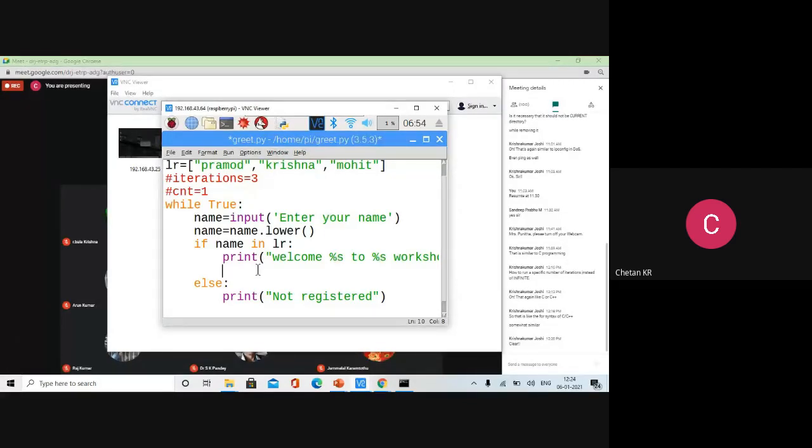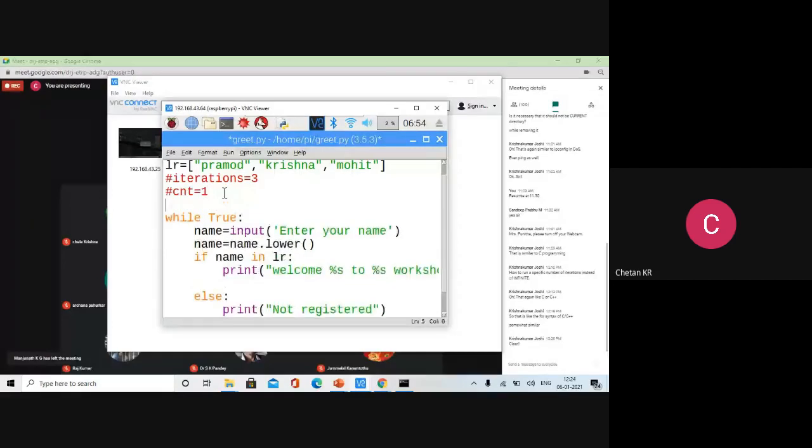Here also I will create a dictionary where I will have the names in the key and the number of times they entered the system in the values. So what to do for that? I will create a dictionary like this: D is equal to dict. Python provides a keyword called dict to create a dictionary, because a dictionary is very easy to implement. Once you store everything in the dictionary, you can print it, right? So D is equal to dict.